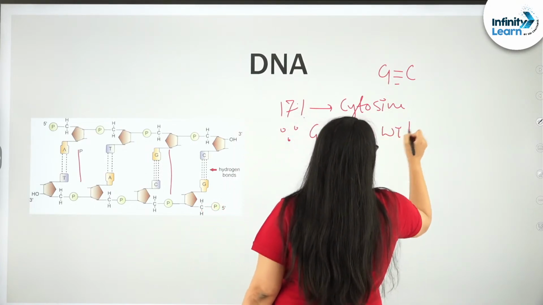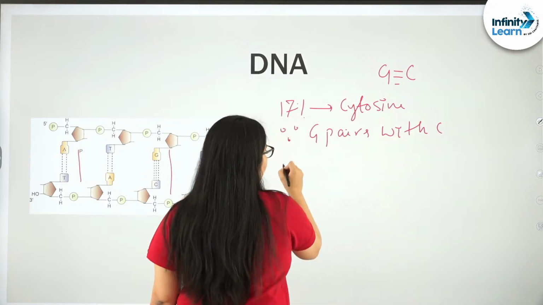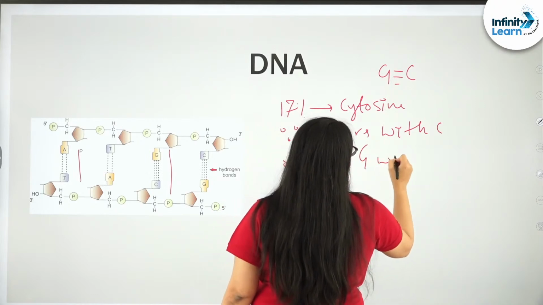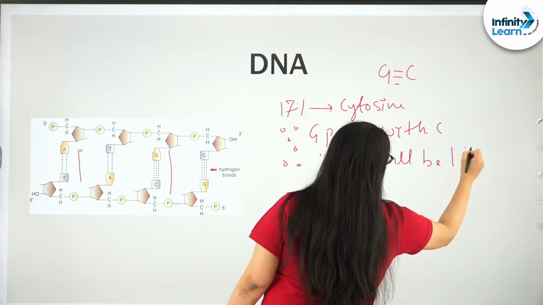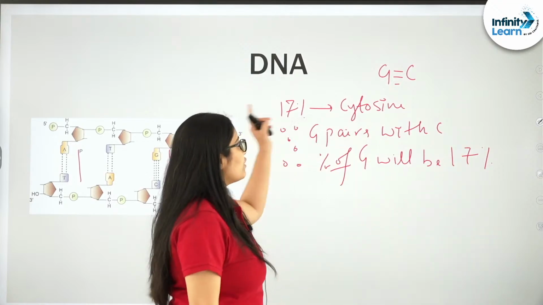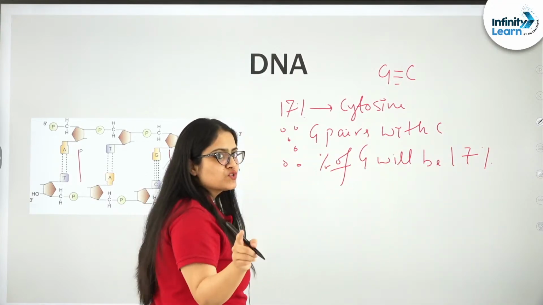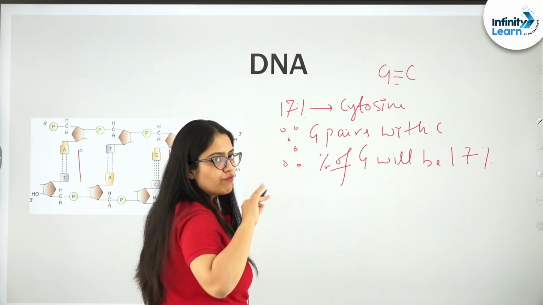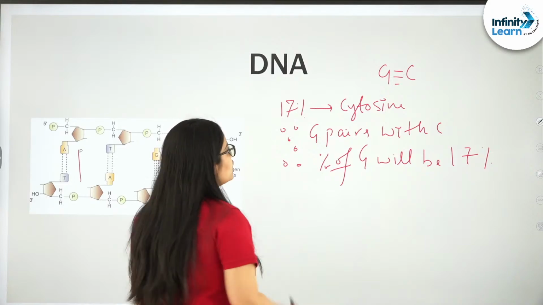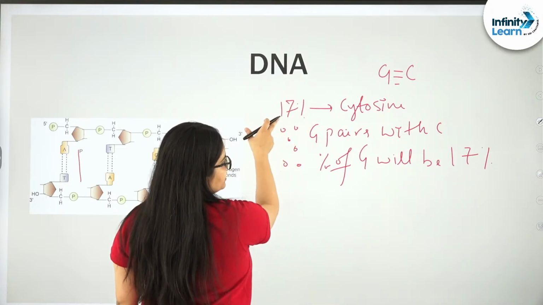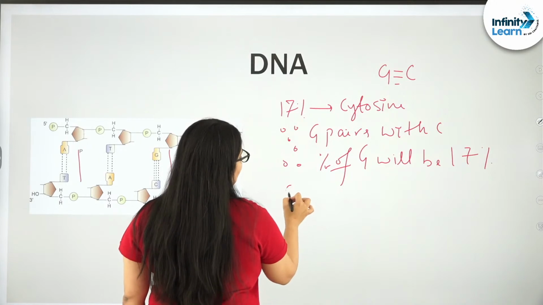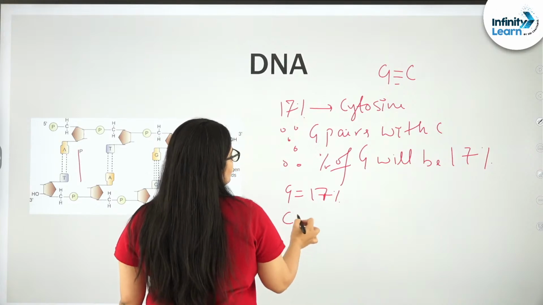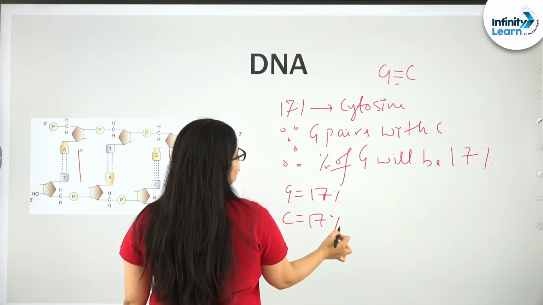Since G pairs with C, therefore the percentage of G will be 17%, right. So if you sum up, remember students, Chargaff's Rule. What is that? Chargaff's Rule, very, very simple, right. So see students, if this is 17%, so already we know G is 17%. Now we know C is also 17%.